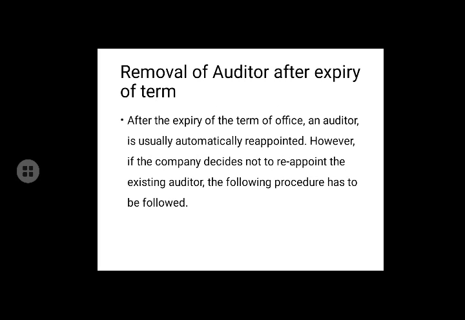That means if the first auditor is removed and another person is appointed, the second person will be appointed as auditor because the term has expired. But if no provision has been made for a new person, the old person is going to be reappointed in the next annual general meeting.